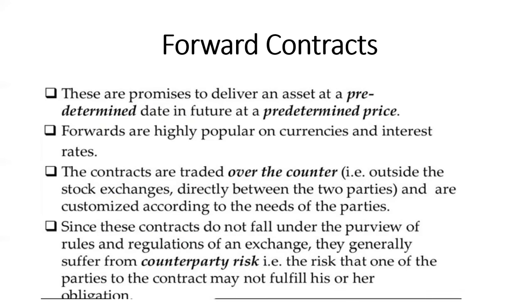Here, two parties will be there, they will agree on the contract themselves and their conditions will be decided among themselves. Since these contracts do not fall under the purview of the rules and regulations of the exchange, they generally suffer from counterparty risk. Counterparty risk means there is a high chance of default because they don't follow any rules and regulations related to the exchange market. The default risk is high in the case of the forward contract, if one party does not fulfill the other's obligation.